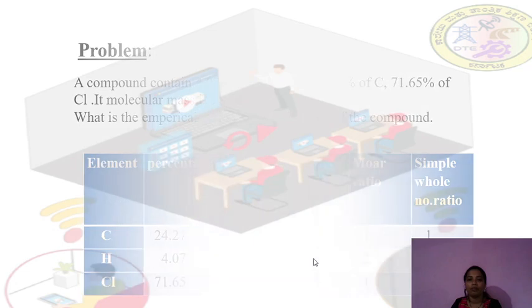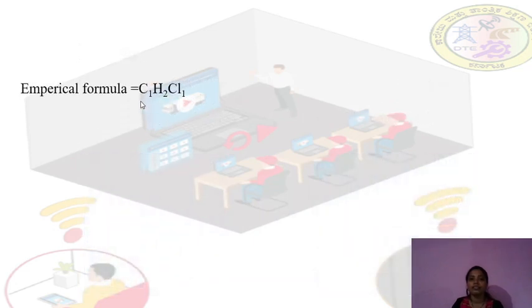So the empirical formula you can write as C1H2Cl1. It is the simplest whole number ratio, not the molecular formula. It is a simple whole number ratio, that means the empirical formula. This is not the exact number of atoms in the compound, it is just a simple whole number ratio.